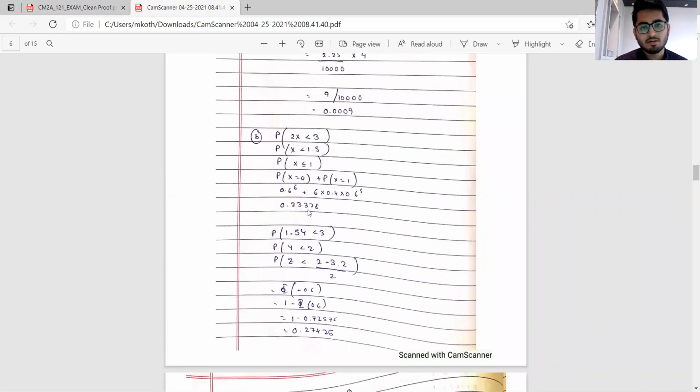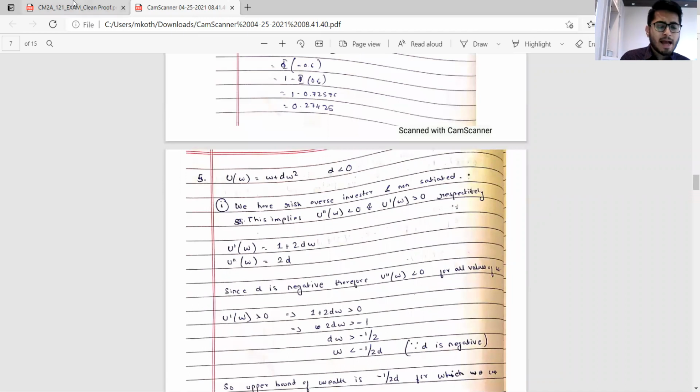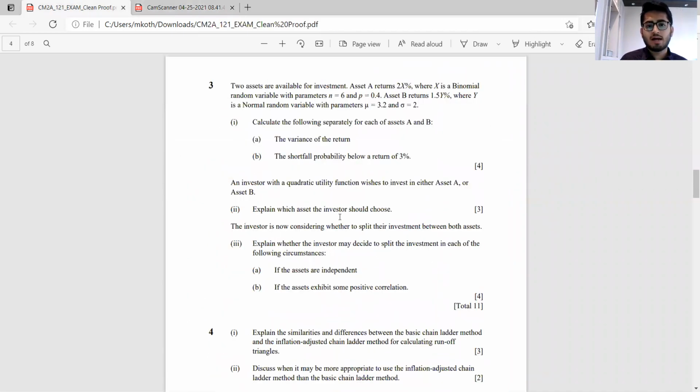Then we had to compute the shortfall probability. This was 0.23328 in the case of X and 0.27426 in the case of Y. As for the comments part, explain which asset the investor should choose. Since this investor has a quadratic utility function, it means that, given two different assets with the same mean, the investor will opt for the asset which has a lower variance. So what we would be using is basically the variance of the return to compare these things.